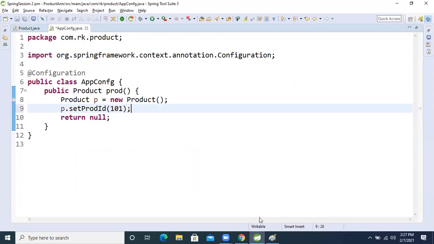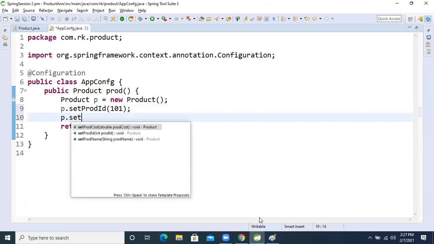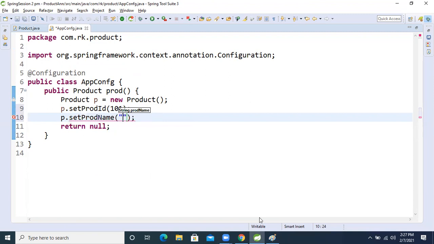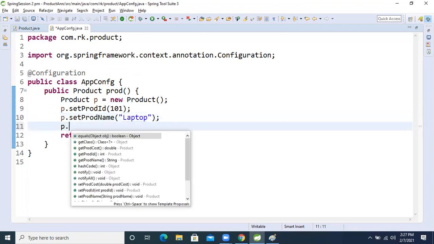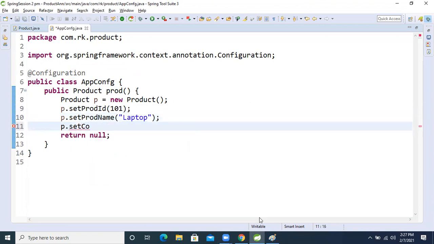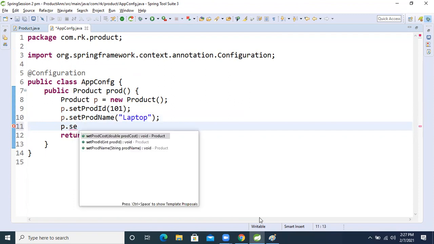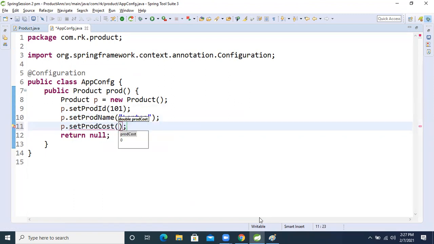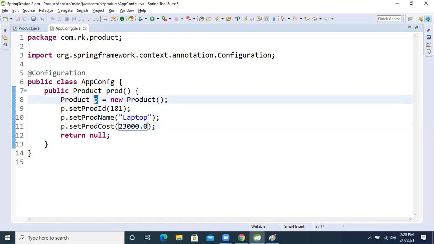Second, p.setProductName, and the product name is laptop. Then p.setCost, and in setCost I'm taking 23,000.0, which is the cost. After that we will return the same object, meaning the reference of this object we will return back.